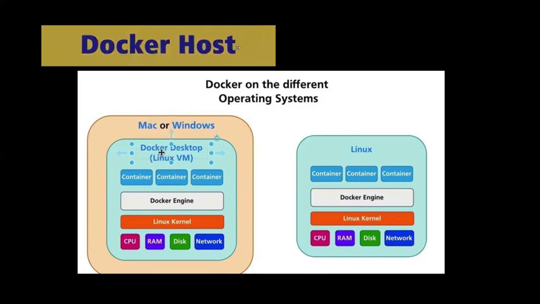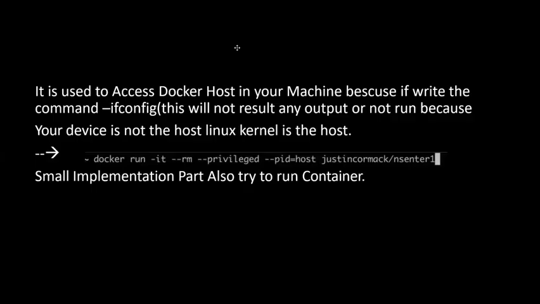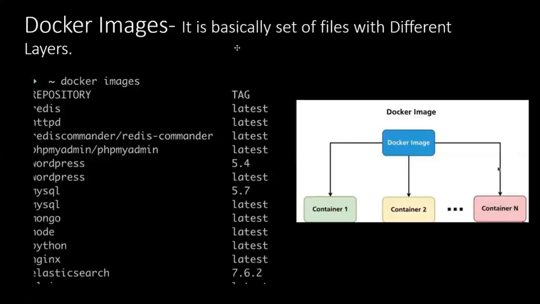If you are using Mac OS or other operating systems, and if the operating system is based directly on Linux like Ubuntu, then just install the Docker engine. Otherwise, you have to first install a Linux virtual machine, then use Docker containers. Otherwise, you just install Docker Desktop. Both things are downloaded simultaneously. So this is the command. If you write this config, on your device you get to know about the Linux kernel and its host.